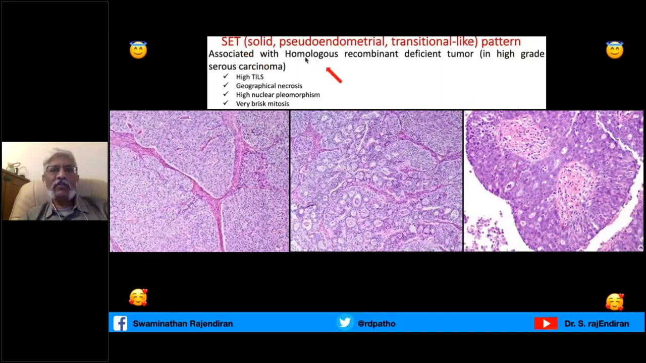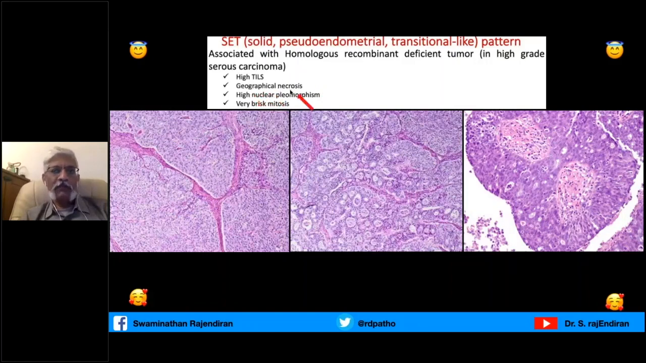And this SET pattern is associated with homologous recombination deficient or HRD tumors, and they are usually associated with tumor infiltrating lymphocytes. And whenever there is an increased number of tumor infiltrating lymphocytes, they will respond to immune checkpoint inhibitors, because immune checkpoint inhibitors act on the lymphocytes. That's one of the concepts you have to remember. Any tumor infiltrating lymphocytes in the tumor, immune checkpoint inhibitor will be useful.